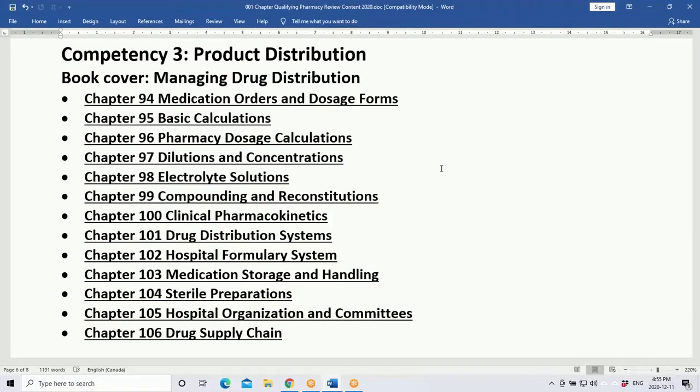Drug distribution is part of the managing drug distribution section. This is the second biggest competency tested in the exam. So there are a good number of chapters and questions, from chapter 94 to chapter 106 in the review book, that will cover all the essential things every student must do for the exam.